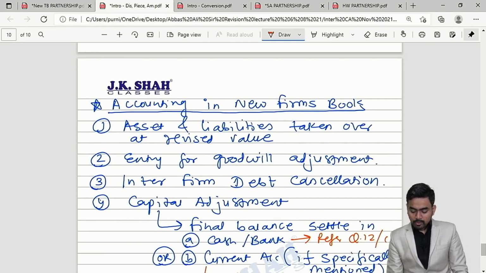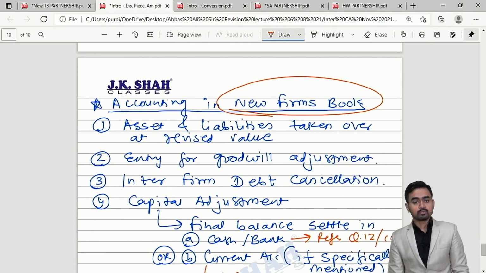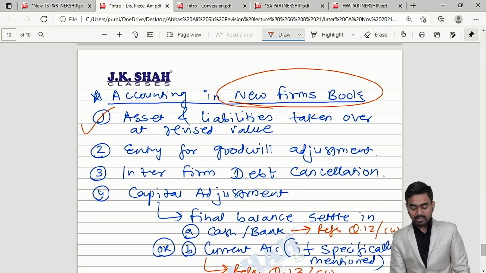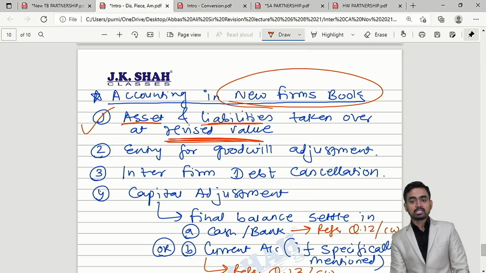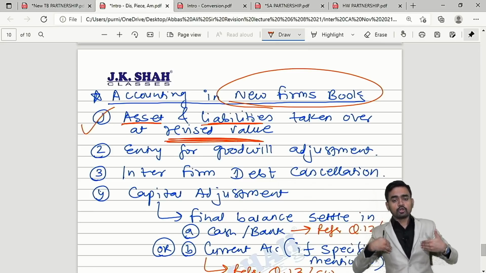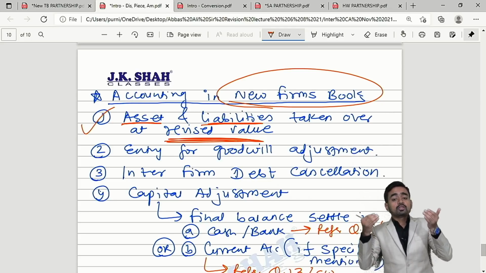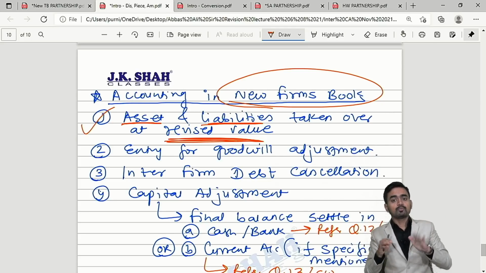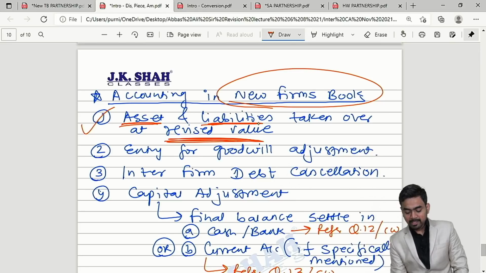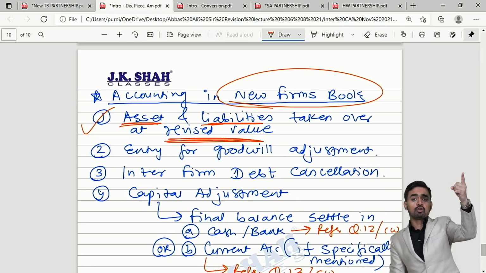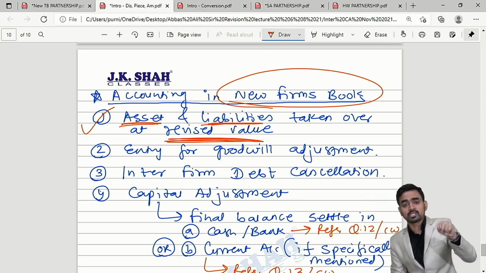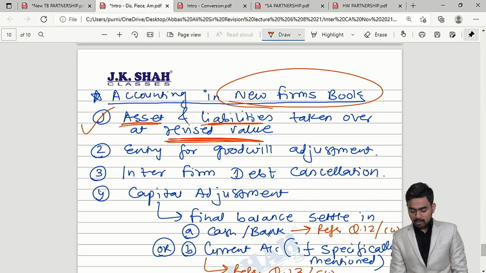What steps will you follow in the new firm's books? Step number 1 is assets and liabilities taken over at revised value. When you start your new firm, in your books of new firm you have to write assets and liabilities at revised value, and that is the only reason in the books of old firm first we do revaluation, then it will be taken over by new firm.